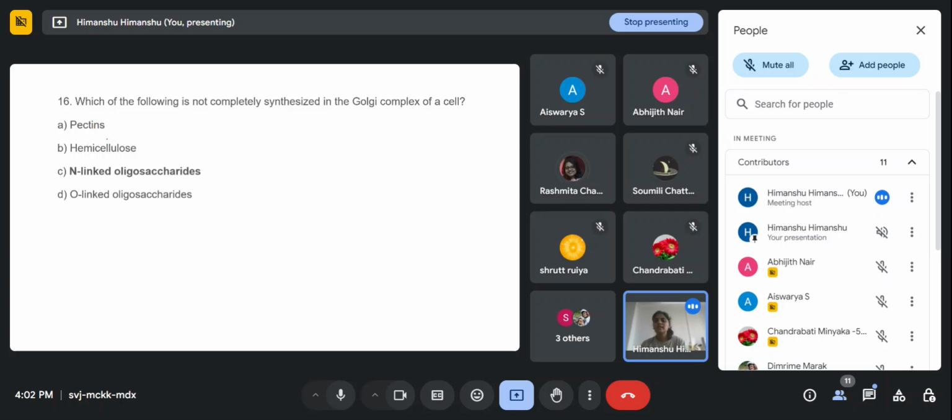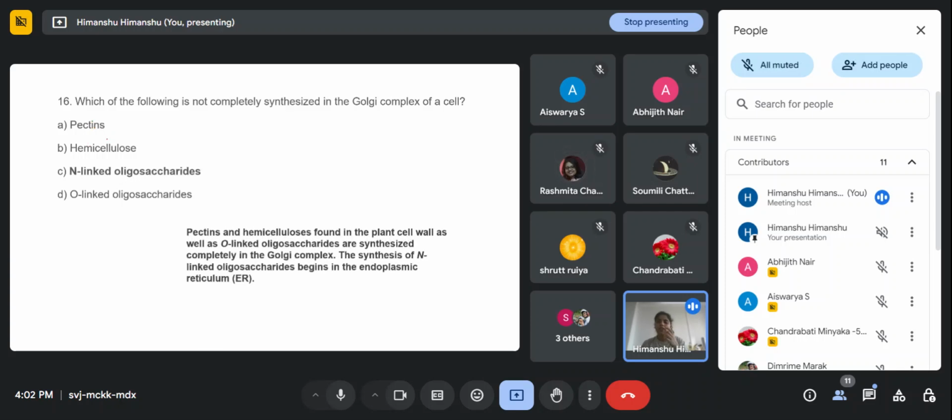Okay, let's see. N-linked oligosaccharide, because it starts in the endoplasmic reticulum, right? Pectin and hemicellulose are found in plant cells, right? As well as O-linked oligosaccharides, all of these are completely synthesized in the Golgi complex.